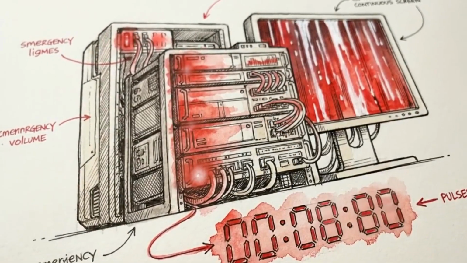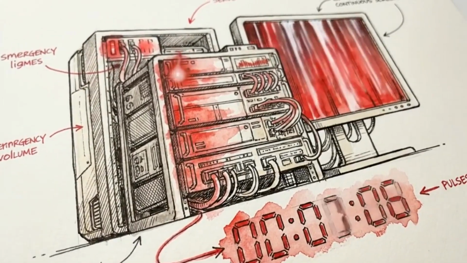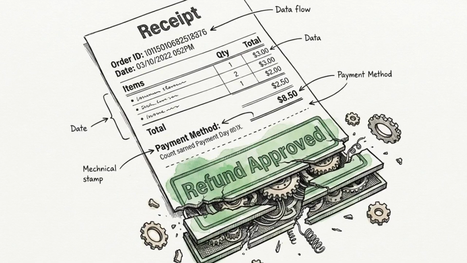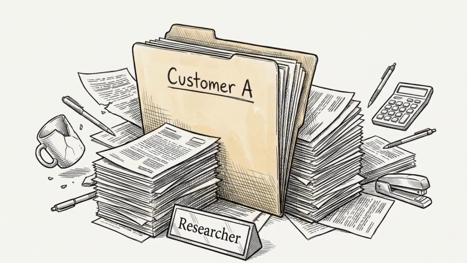Picture a customer refund agent that has been running on a single support ticket for 9 continuous minutes. It looked up the order, decided a refund was warranted, and then got stuck. It is now caught in an infinite loop, retrying a database lookup. Along the way, it handed a research subagent the entire conversation history, leaking a different customer's personal data.